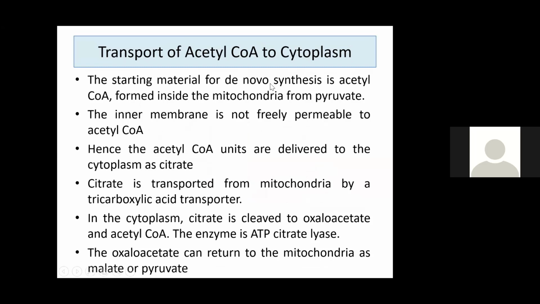The starting material for de novo synthesis is acetyl-CoA. Acetyl-CoA is formed inside mitochondria from pyruvate, or it is formed from fatty acid oxidation. But the inner mitochondrial membrane is not freely permeable to acetyl-CoA. Hence, acetyl-CoA units are transported to the cytoplasm as citrate. Citrate is transported from mitochondria by a special transporter called the tricarboxylic acid transporter. In the cytoplasm, citrate is cleaved to oxaloacetate and acetyl-CoA in the presence of the enzyme ATP citrate lyase. Oxaloacetate can return to mitochondria as either malate or pyruvate in the presence of the enzyme malate dehydrogenase or malic enzyme, either of that.